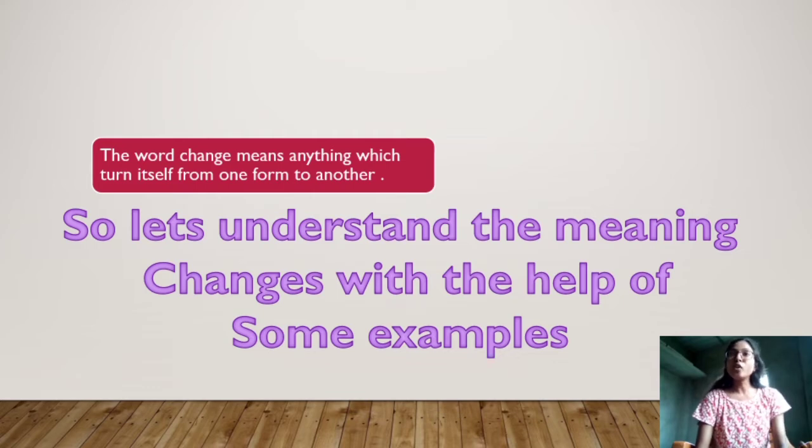Now if we talk about the formation of fruit from the flower, bud is one form and flower is the other form. So we will understand the changes, but let's see some videos related to the changes so that it can make it more clear to us what the change means to us. Okay, so let's start.